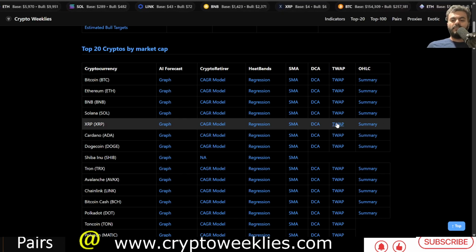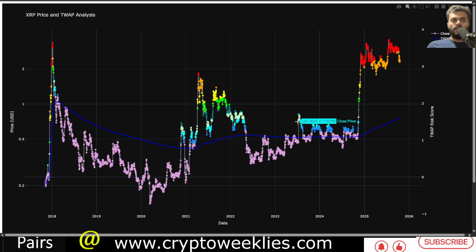In terms of the time weighted average price for XRP, the price has left the red zone and entered the orange zone. The time weighted average price is in an upswing from November 2024, from 52 cents. Now it has risen quite a bit to 75 cents.